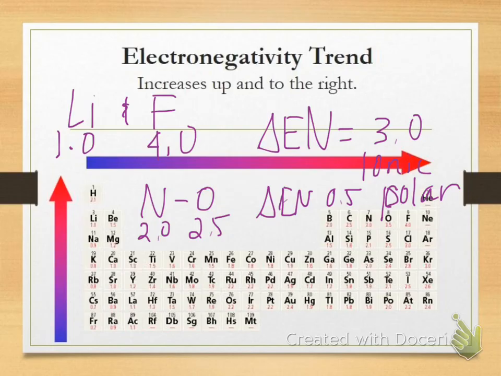Simple subtraction. You do not have to memorize the electronegativity chart. That would just be cruel and unusual punishment for you. I will either give you the values or I'll give you a chart and you can look them up. You don't have to memorize those.